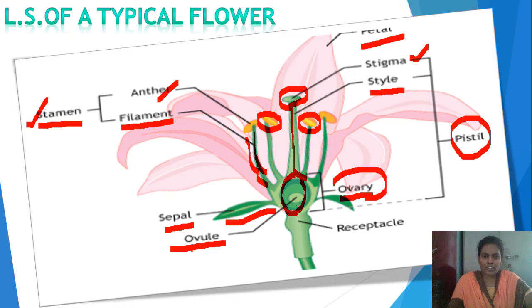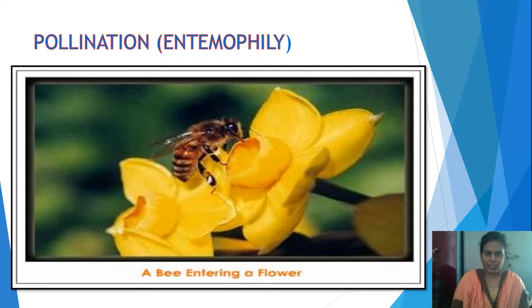After production of gametes, what happens in sexual reproduction? Pollination is the important step in sexual reproduction in plants. What is meant by pollination? Already you have learned this in your lower sections. Pollination means the transfer of pollen grains from the anther to the stigma.